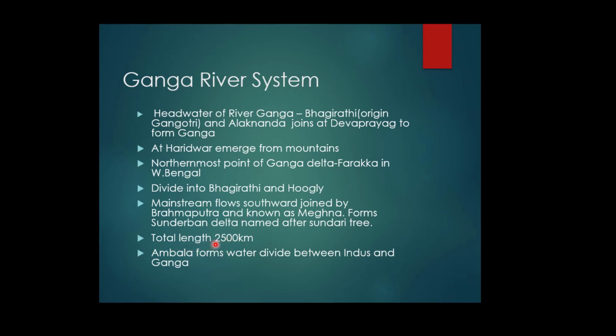The total length of the river Ganga is 2500 km, and Ambala forms the water divide between the Indus and the river Ganga. Ambala acts as a water dividing point. It is an elevated area from where the two river basins are divided.